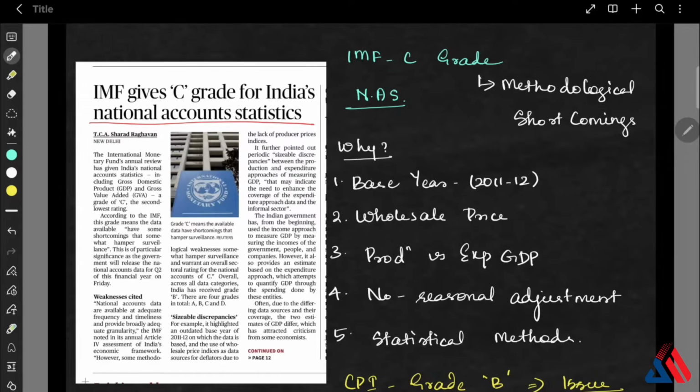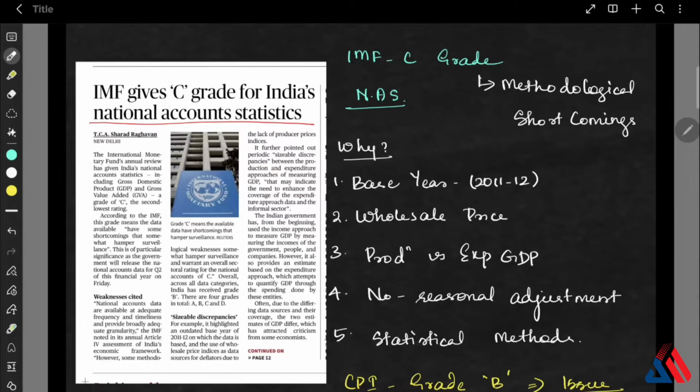A C doesn't mean data is missing. It simply means that data is regular, but the methodology has some weaknesses that make economic analysis a bit unreliable. Okay, now why did the IMF give this grade? The IMF highlights a few issues regarding it.